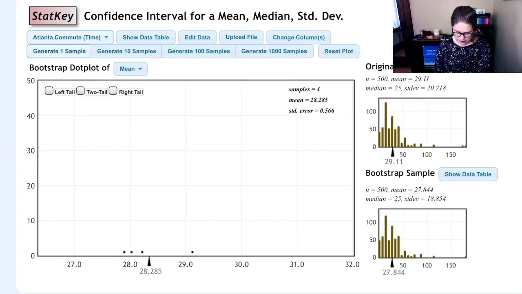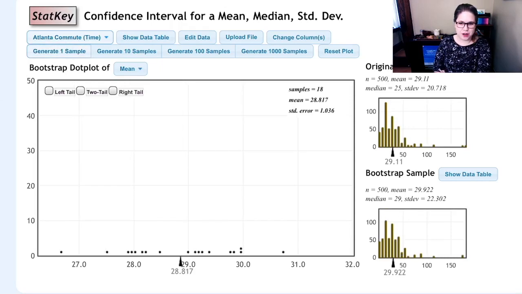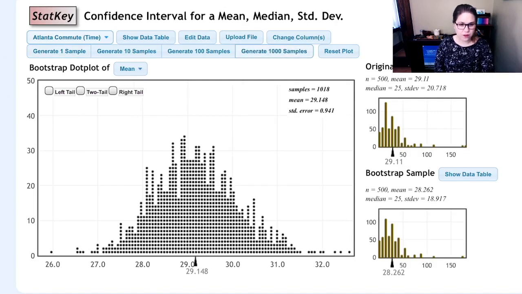28.164, again and again. I'm trying to find one where we get a lot of those long commute times, and it pulls the mean up. That sort of does it, 29.756. Okay, I think I'm gonna try and just be lazy, and I'm gonna click generate 1,000 samples. So here is my bootstrap distribution. Now I've got 1,018 samples because I clicked the generate one sample button a bunch of times. I think I'm going to put a screenshot of this into my notes.